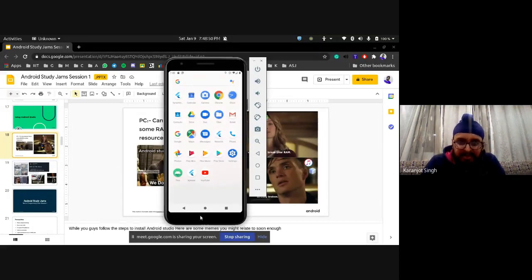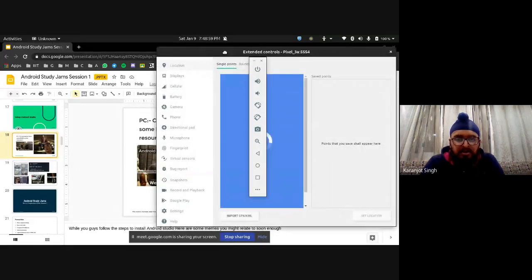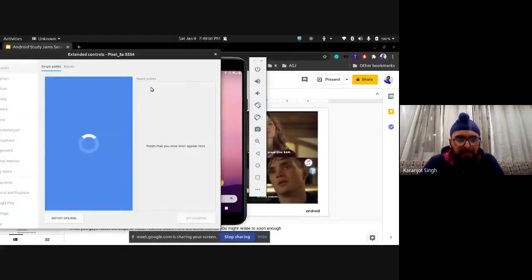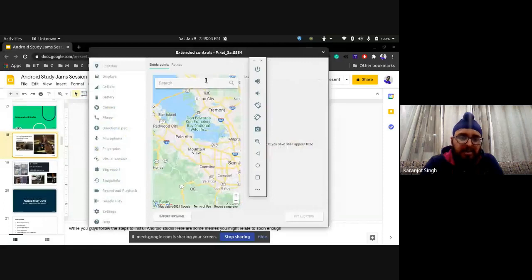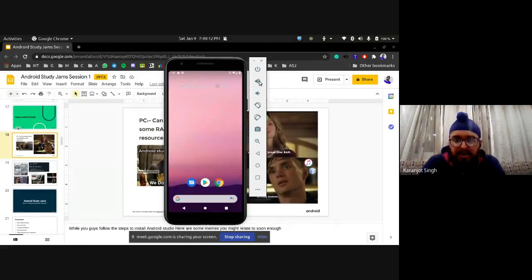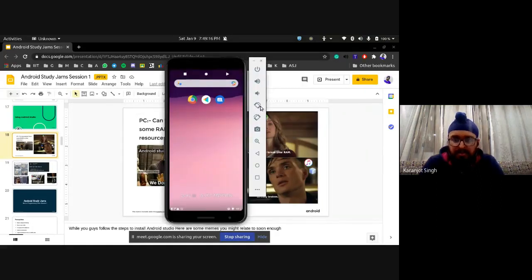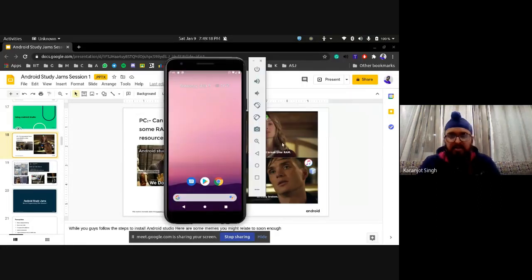So this is the Android. It's just like an Android device. You can control it. These are basic controls. There are a few options in settings. You can rotate it, you can use cameras. This is very good for app development. Here I clicked on the three buttons, and you can control a lot of stuff. You can change the volume, reboot it, rotate it. There are a lot of options. So this is the AVD.